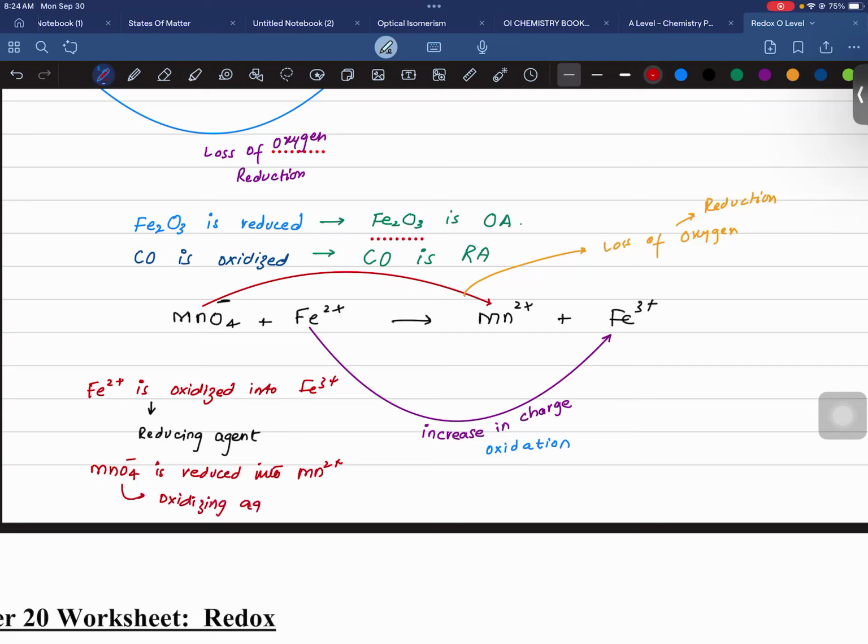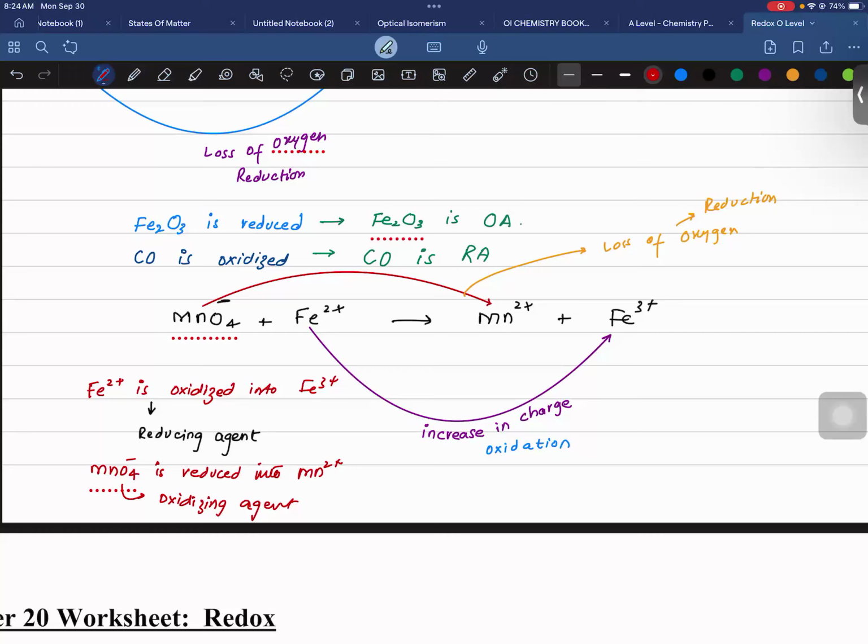Why, if I ask, is this an oxidizing agent? You are supposed to tell that because it reduces itself. Then I ask how it's going to reduce itself. Then you can tell me that MnO4- is changing into Mn2+ after the loss of oxygen. That's it. So in this way, you can answer which species is being oxidized, which is reduced, which one is the oxidizing agent, which one is the reducing agent. Simple.